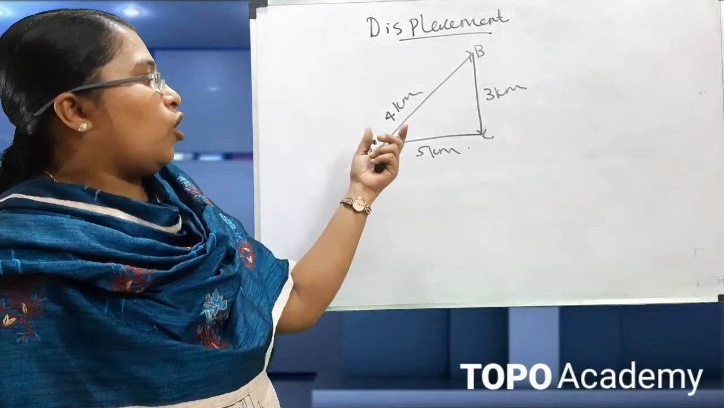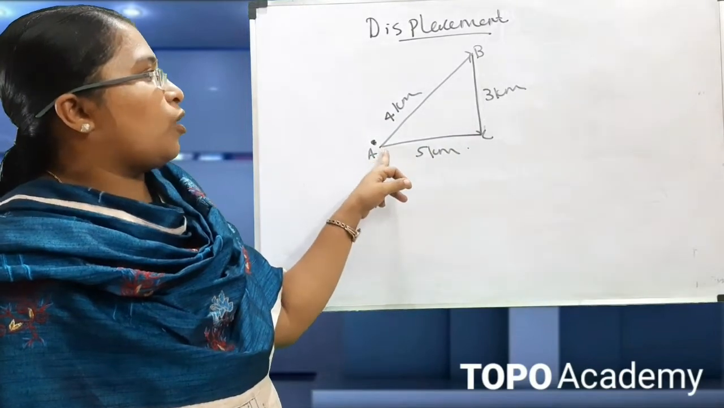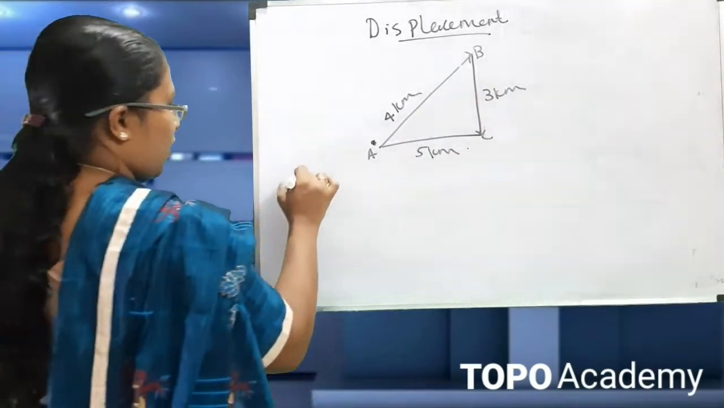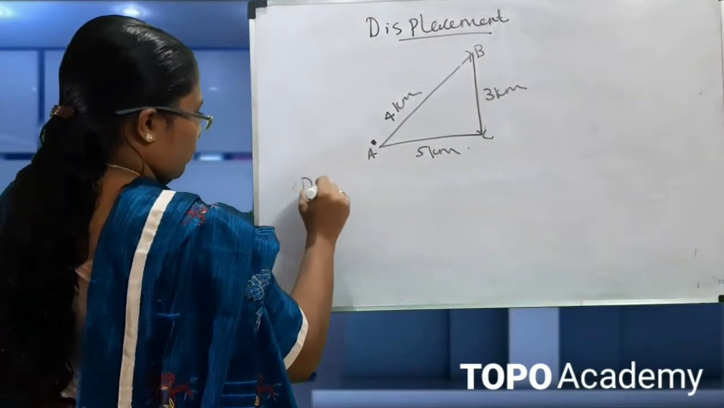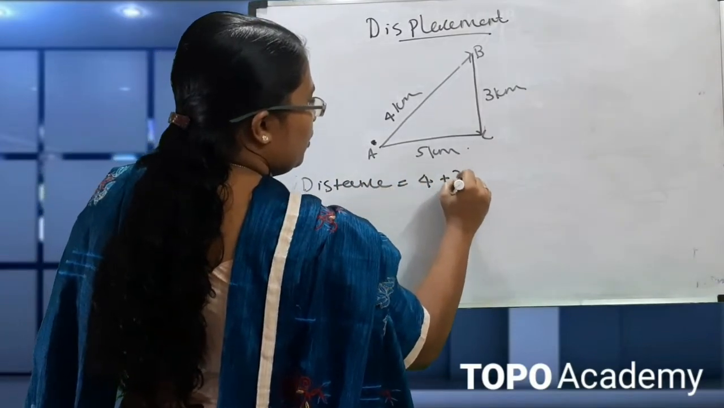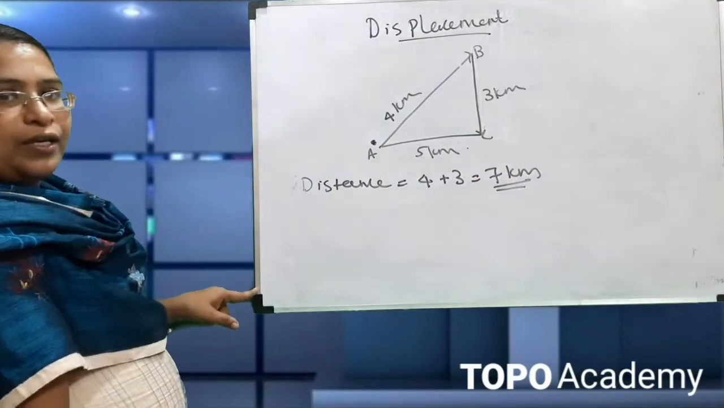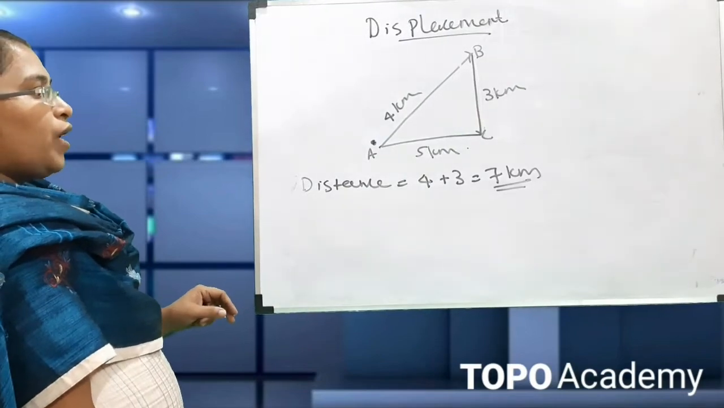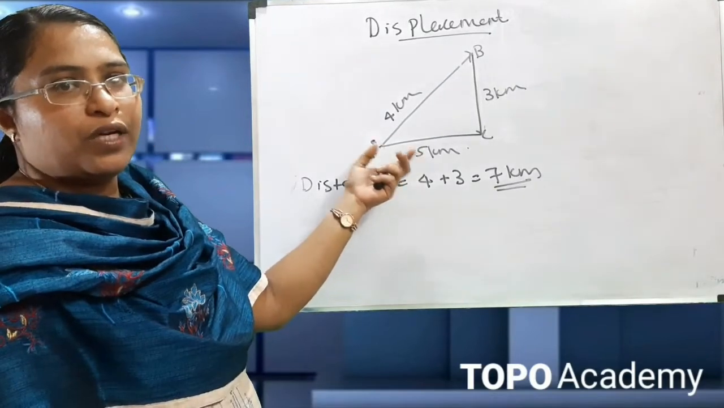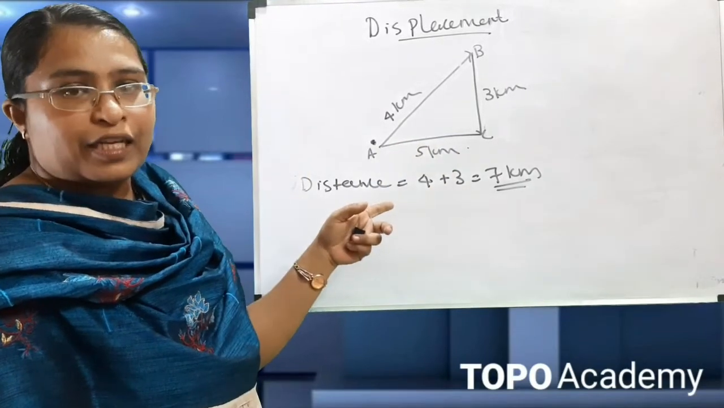Here the object has to move from A to C. First it moves from A to B and then from B to C. In that case, what is the distance traveled by the object? The distance is equal to 4 plus 3, which is 7 kilometers. Now, what happens if the object moves directly from A to C? It only has to travel 5 kilometers. So that is the displacement.